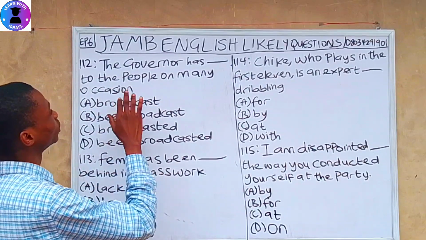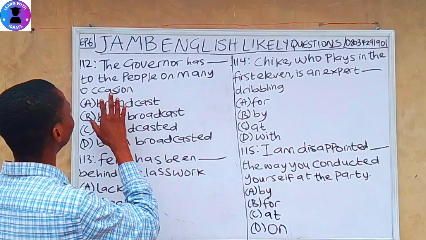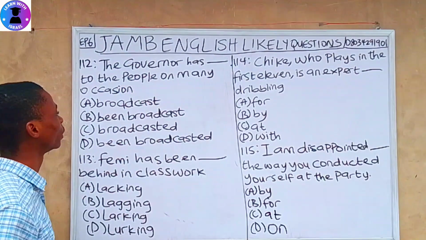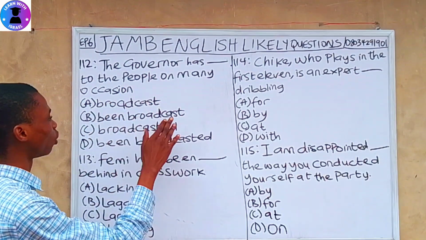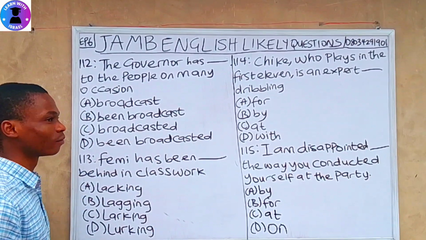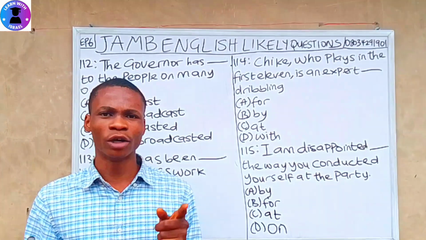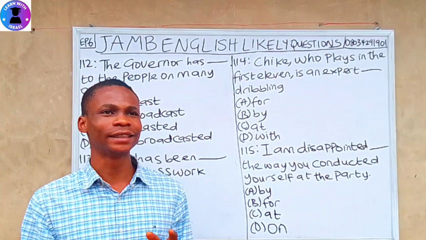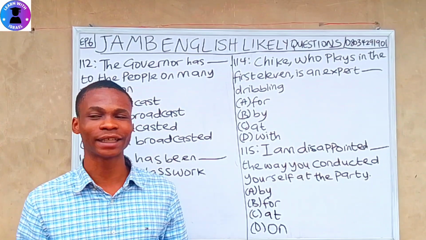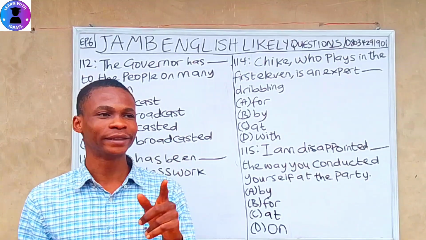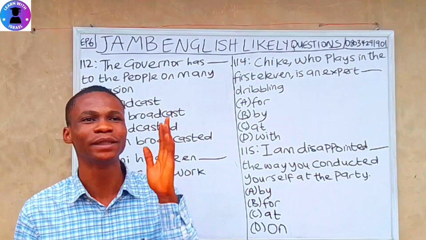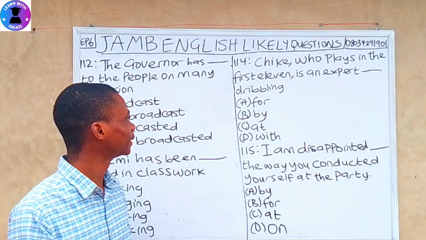Question 112. The governor has dashed to the people on many occasions. A, broadcast. B, been broadcast. C, broadcasted. D, been broadcasted. So I want to inform you guys that there is nothing like broadcasted. And there is also another word that you guys always make mistake of, and the word is busted.